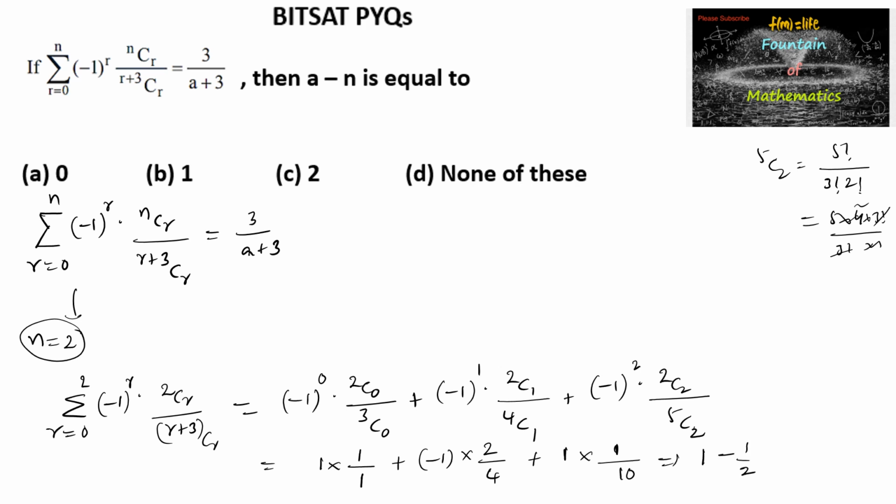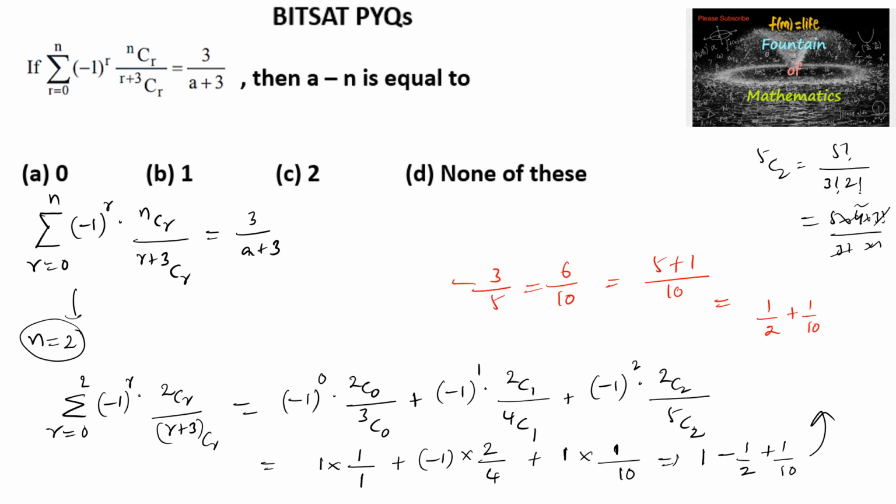So 1 minus half plus 1 by 10. On simplifying, 1 minus half is half, half plus 1 by 10, and the LCM is 10. Here 2 5 times, and here it is 1 time. So 5 plus 1, 6 upon 10. So 6 upon 10 we can write like 3 upon 5.